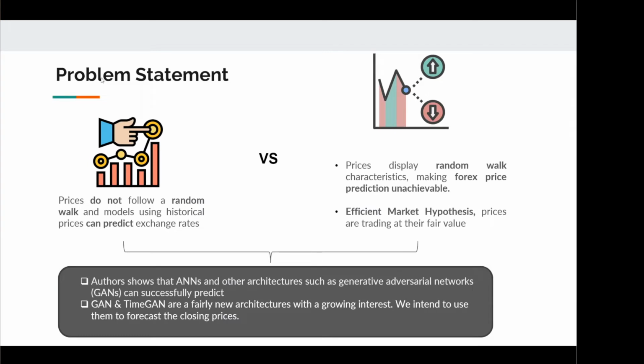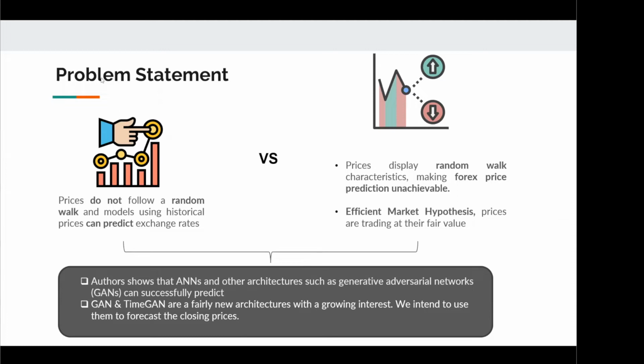There are two schools of thought in the Forex price prediction field. The first school states that prices do not follow a random walk and that we can use machine learning models with historical prices to predict the exchange rates. The other school of thought states that prices do in fact display random walk characteristics, whereby the chance of the prices going up or down is 50%, therefore making Forex price prediction unachievable. Furthermore, within the school of thought, there's the efficient market hypothesis theory, which states that all market information has already been embedded into the price, and that any form of technical analysis using historical prices would be pointless and would not allow us to forecast prices.